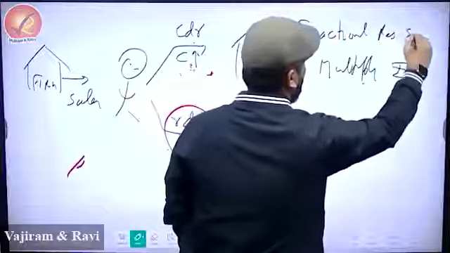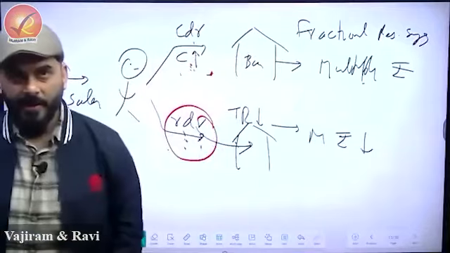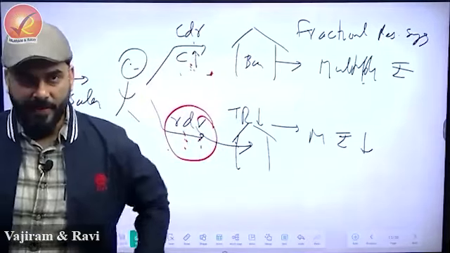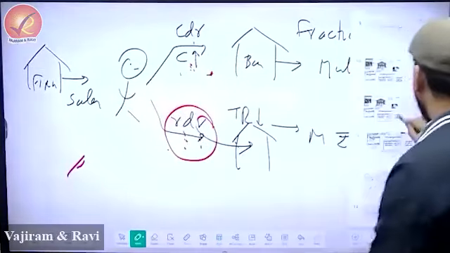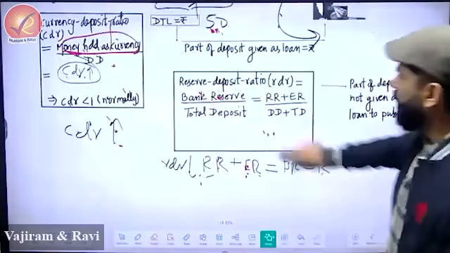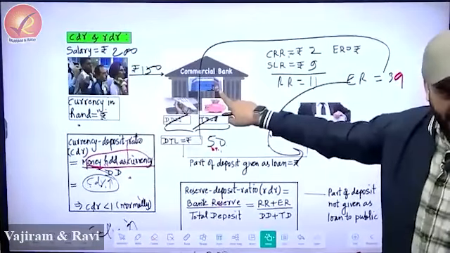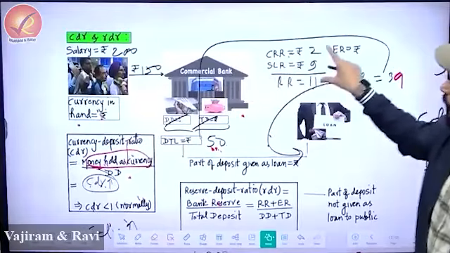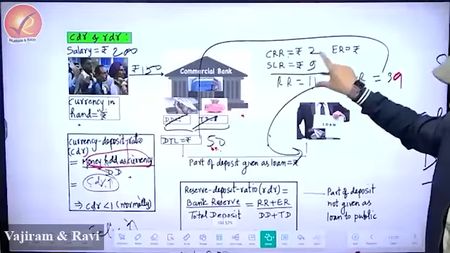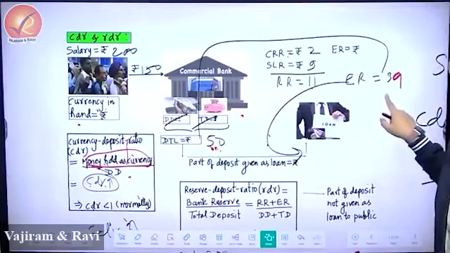Fractional reserve system, FRS. The meaning of fractional reserve system is, whenever you give money to the bank, the bank has to keep a small part as required reserve and the remaining part the bank keeps as excess reserve.